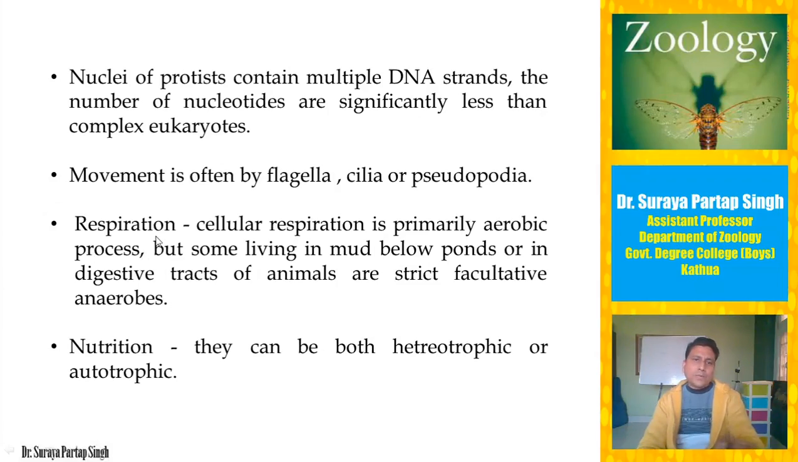If we come to respiration, cellular respiration is primarily aerobic. Most of the protists show aerobic respiration, which means they require oxygen for their survival. But some of those protists which live under the mud in ponds, lakes or oceans, covered under a mat where oxygen supply is not there, or which are present in the tracts of animals, are facultative anaerobes. Most of the protists are aerobes, but some of them can be anaerobes.